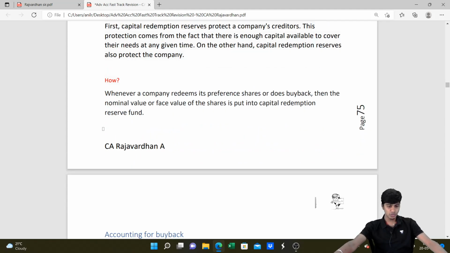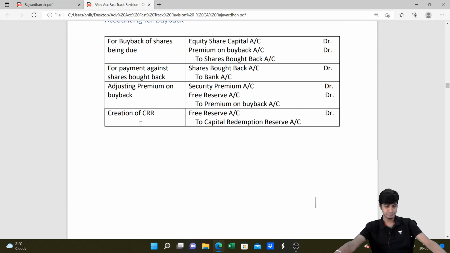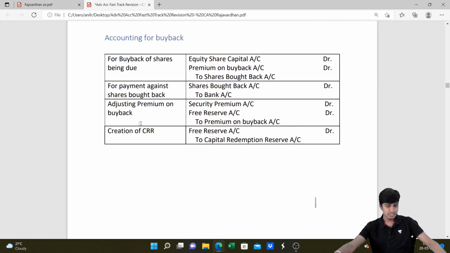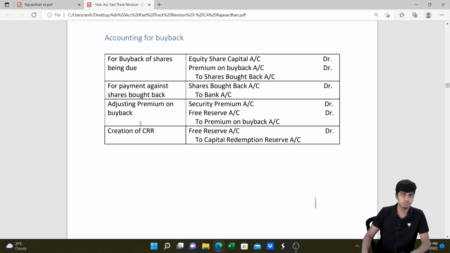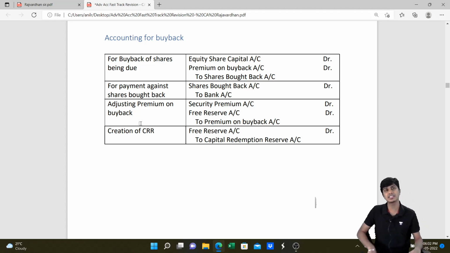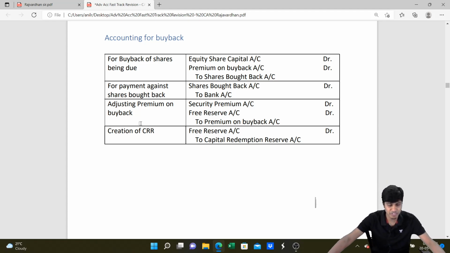How do we create it? I told you, we create it out of free reserves. So what are the accounting entries? Number one, you first reduce the share capital account and then write the money to shares bought back, the shares that you bought back. Journal entry: share capital account debit to shares bought back. If the buyback price you offered is greater than the share capital's nominal value, then such differential amount will be routed to premium on buyback.